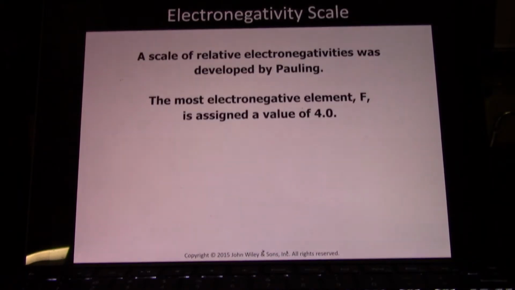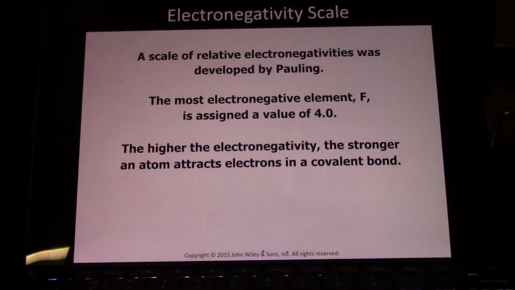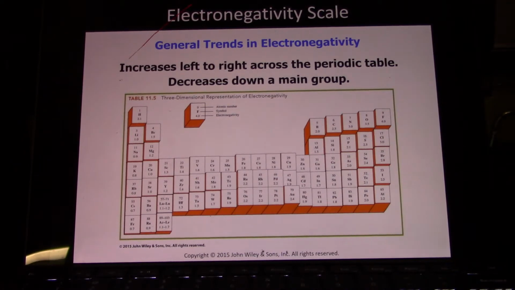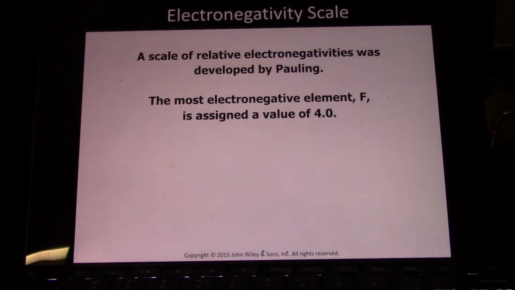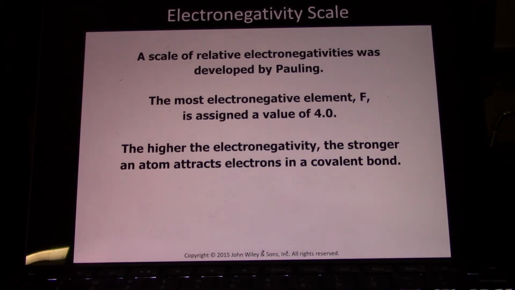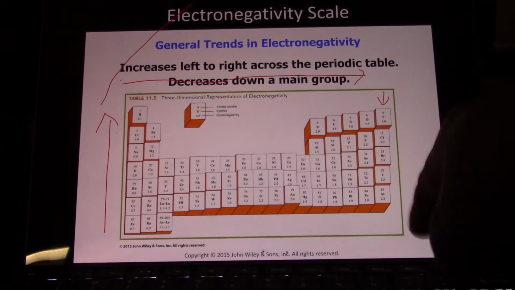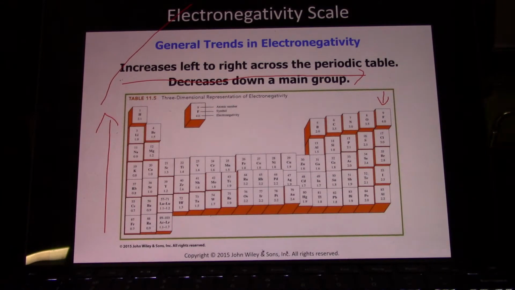We have the electronegativity scale to let us see how electrons will be shared. It was developed by Linus Pauling. And electronegativities go up as you go up a group and as you go right across a period. So fluorine is our most electronegative element. Electronegativities only apply to the shared electrons in a covalent bond. And that's why you don't see the noble gases there, because noble gases don't share electrons. They don't form compounds, and so they're not in this.